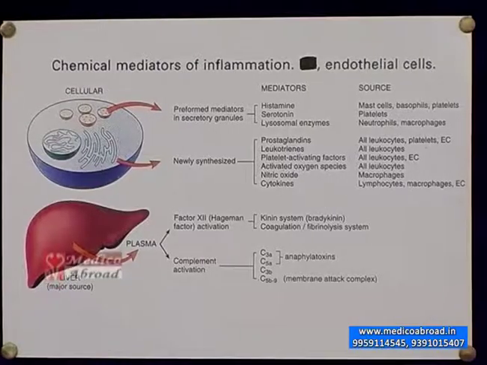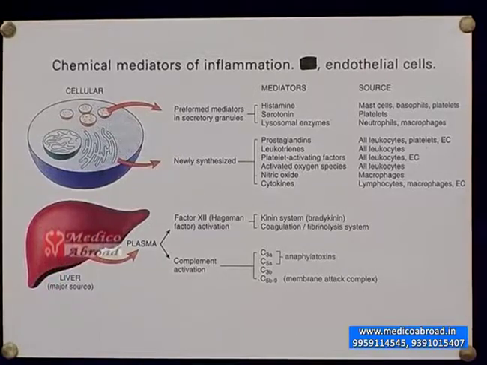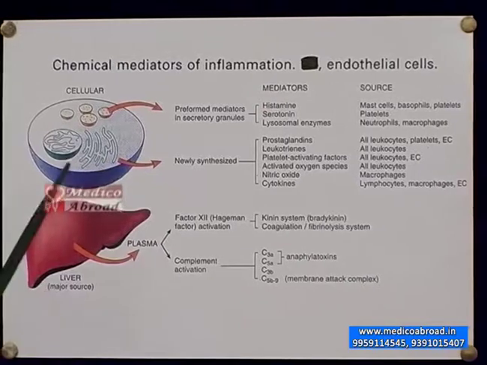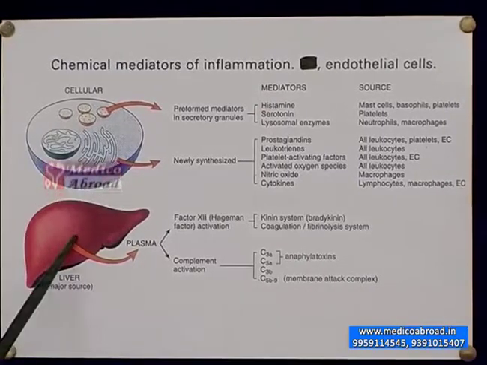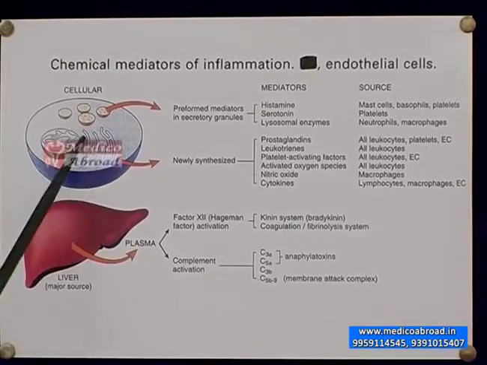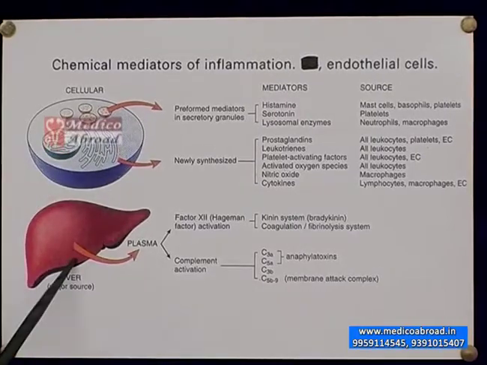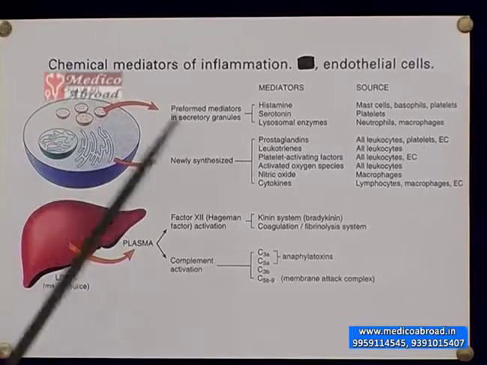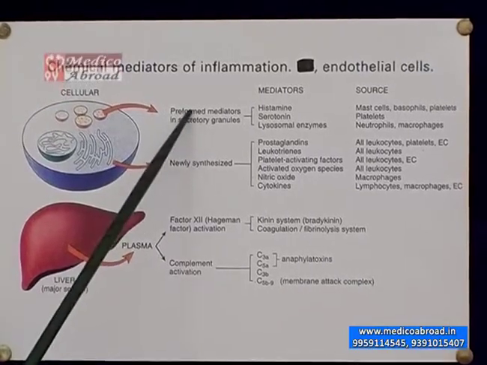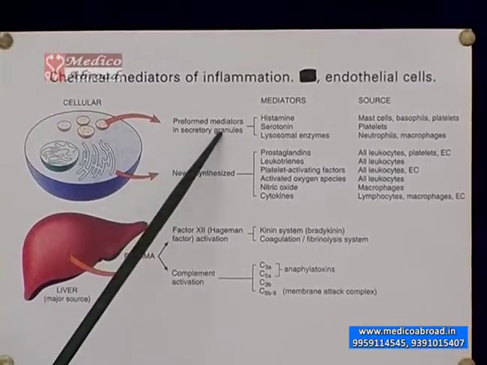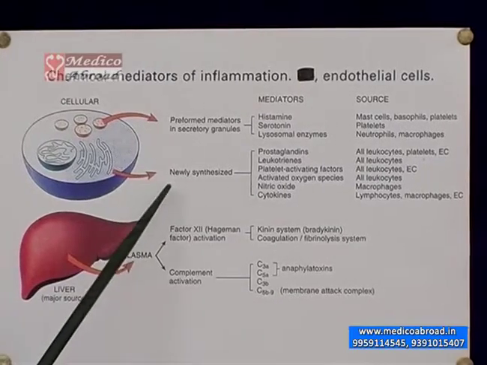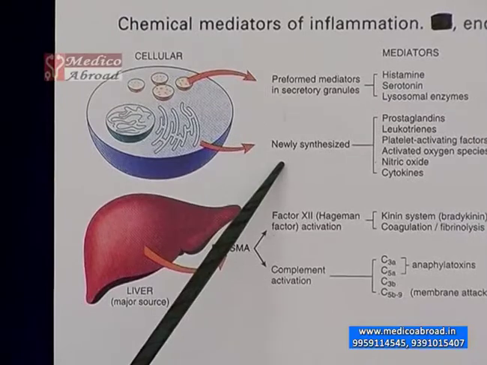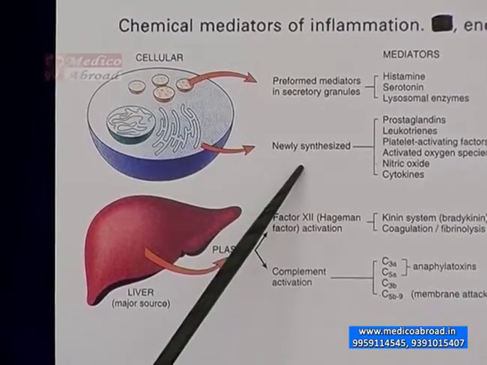Let's briefly look at chemical mediators of inflammation. If you look at this chart, it tells you that there are two sources of these mediators of inflammation. One from the cell and the other from the liver. Cellular mediators either are preformed mediators in the form of secretory granules, or they may be newly synthesized, or de novo synthesis of the mediators of inflammation.